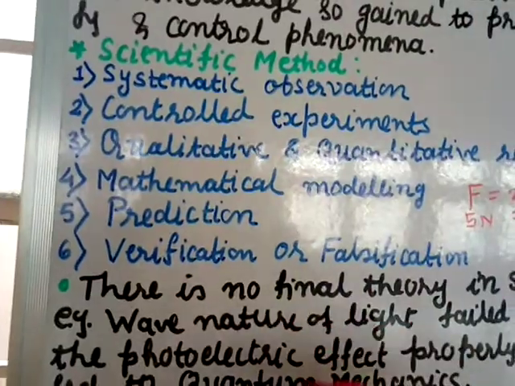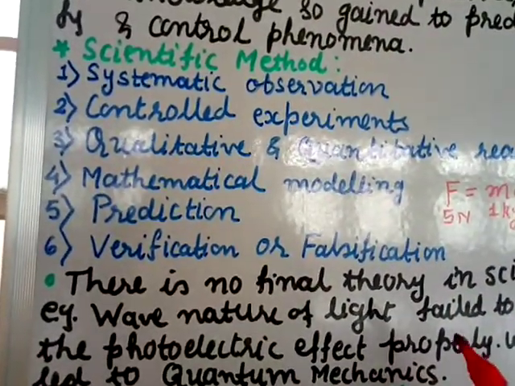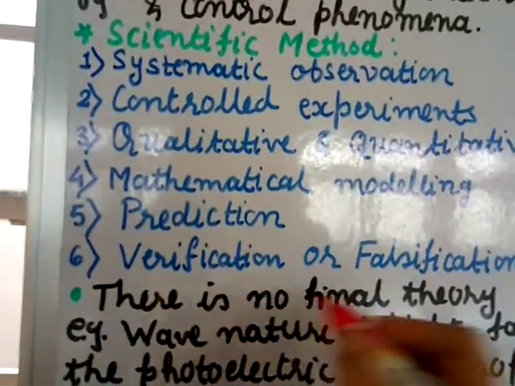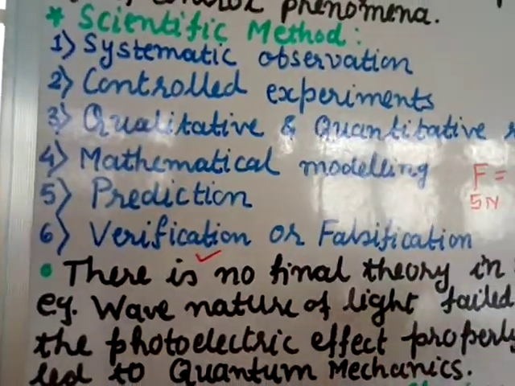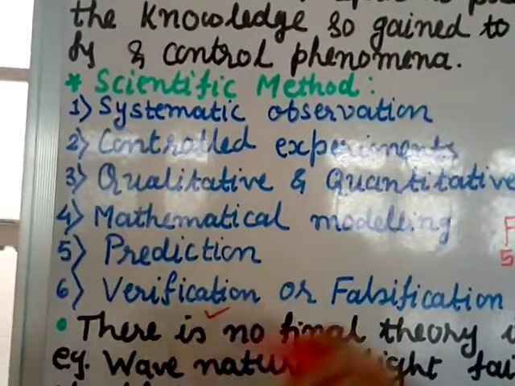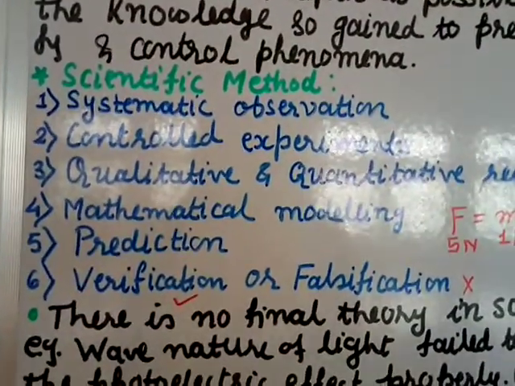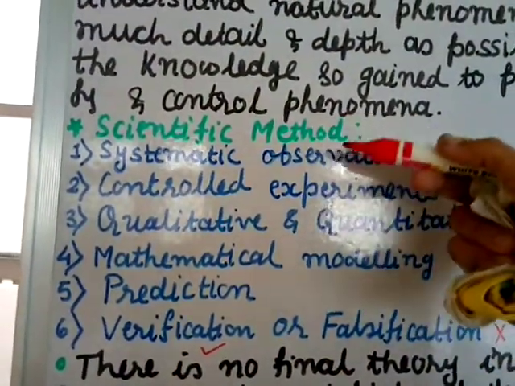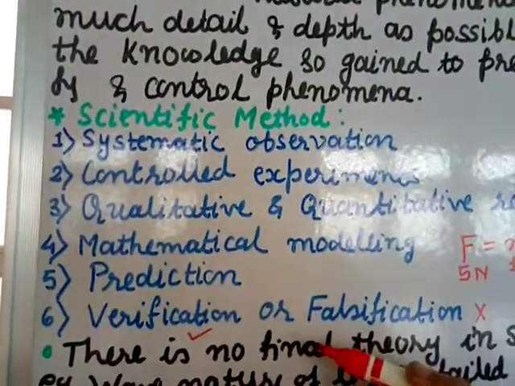Now we do it practically to check whether it is true or false. When we do it practically and check it, if it is true, that means it is verified. Suppose it is not true, that means it is falsification. If it is verification, then the theory is accepted, and if it is falsification, then you have to start again with step 1, then steps 2, 3 and follow the same thing.